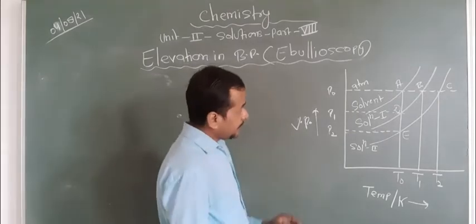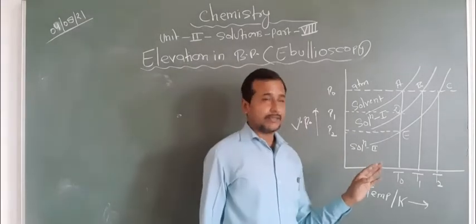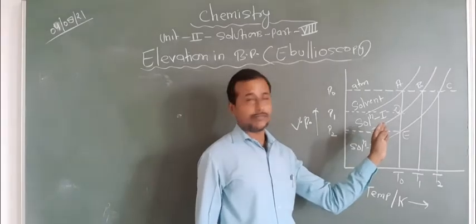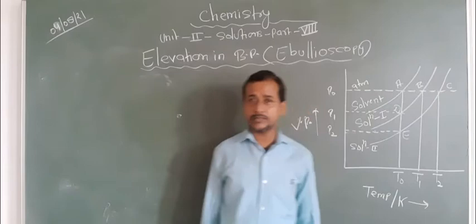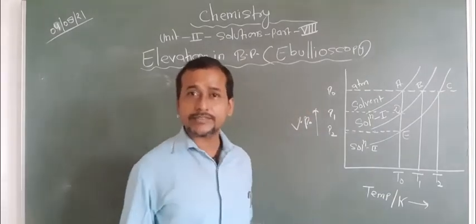We know that in the case of a very dilute solution, at the boiling point, that is ABC, the graph is nearly a straight line.